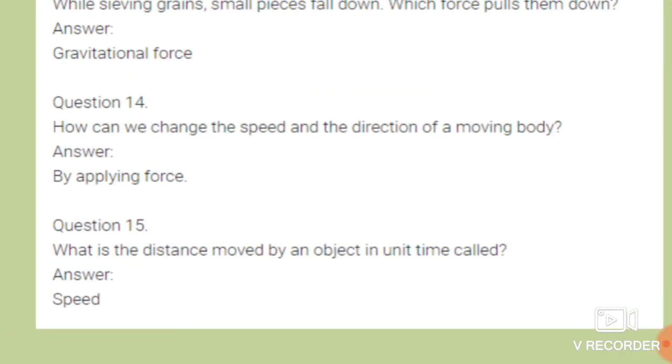Now the question number 15. What is the distance moved by an object in unit time? Yes, students, what is the distance which is moved by an object in unit time? Speed. Okay, whenever any object covers any distance in certain time, we call it speed. So this is a logical question, student.